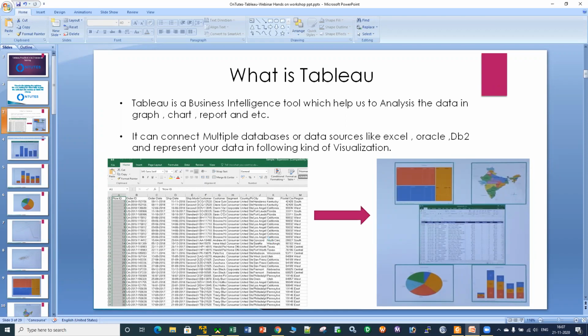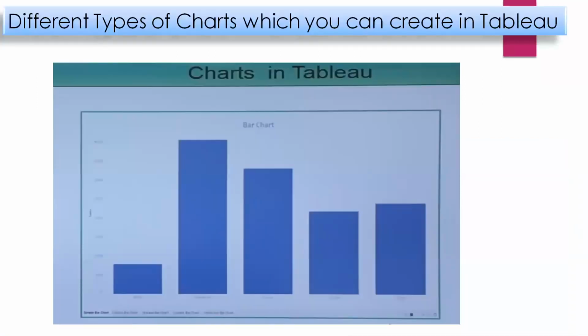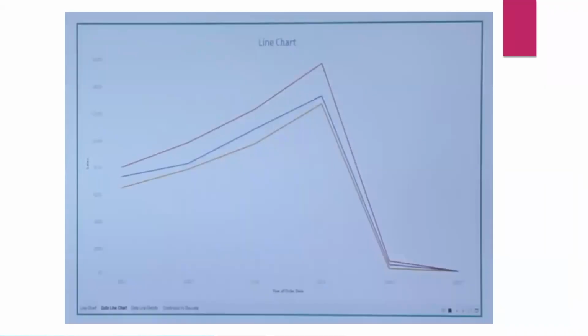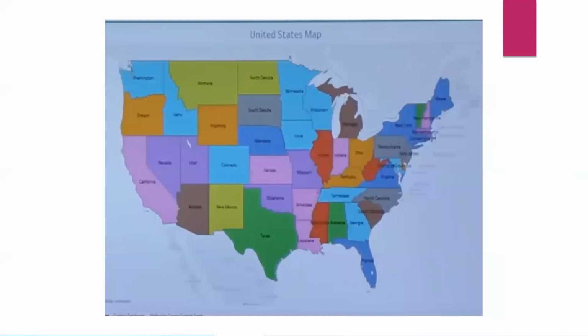So what is Tableau? Tableau is a business intelligence tool which helps us analyze data in graph, chart, and report format. It can connect multiple databases or data sources like Excel, Oracle, DB2, and represent your data in visualizations. You can create bar charts, pie charts, line charts, scatter charts, tree maps, and Indian maps. So you can work with maps as well.